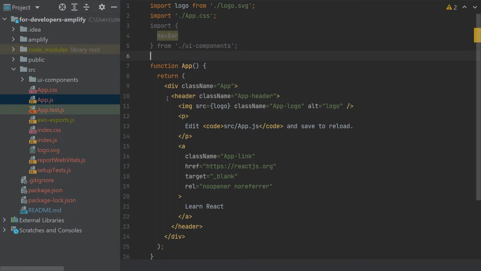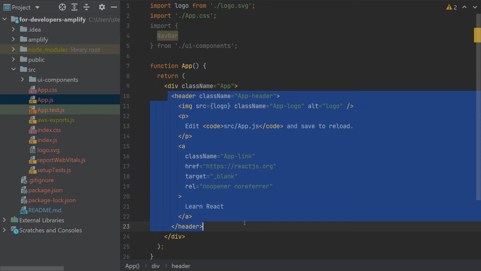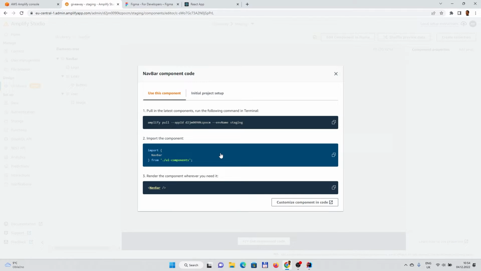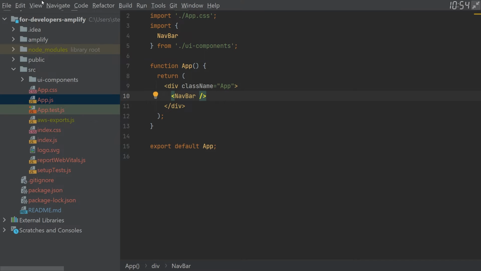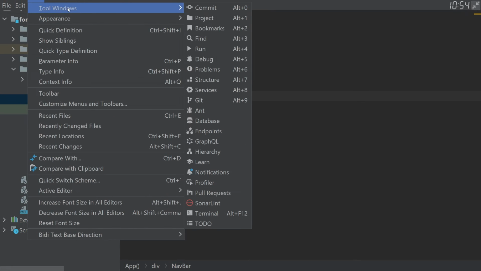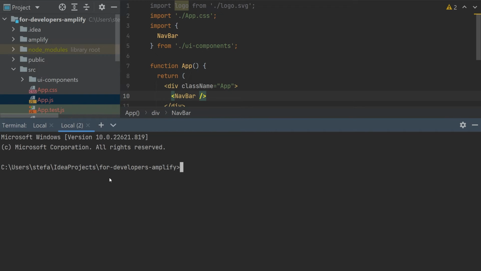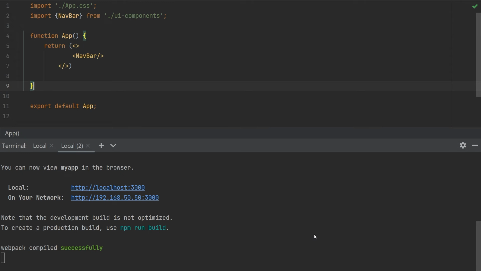And we don't need all of this crap. So let's just paste the navbar there. And let's spin up the npm start in the second terminal, let's keep this one for the synchronization. And let's see what happens. Okay, so we have the navbar, but it doesn't look right, yeah? So for example, the width of the navbar is not correct and the images are not there.